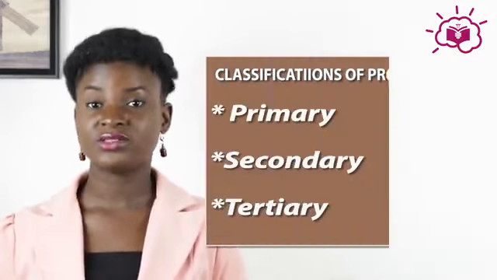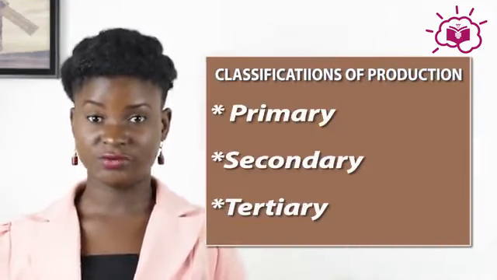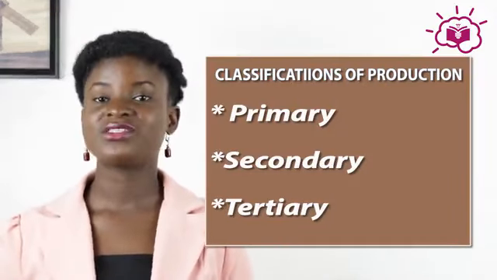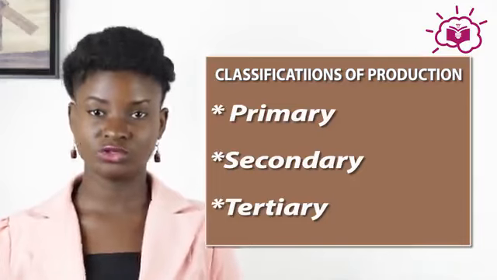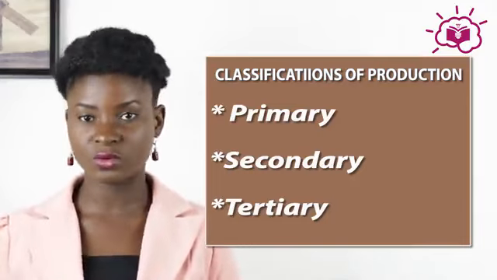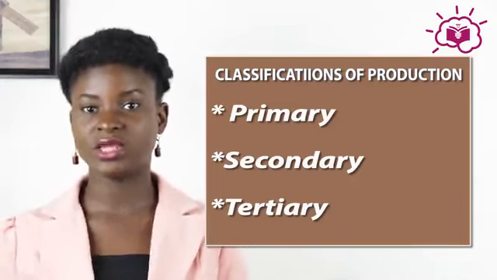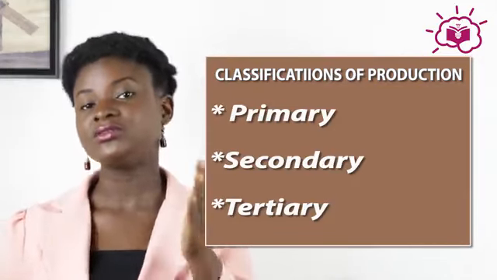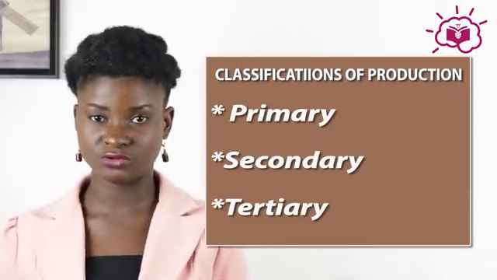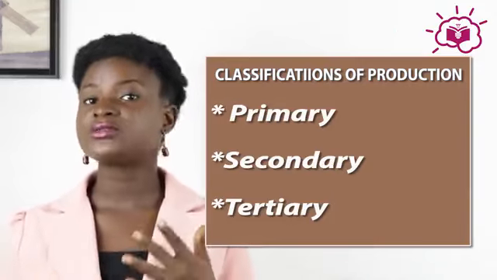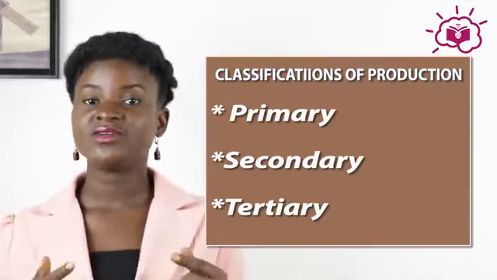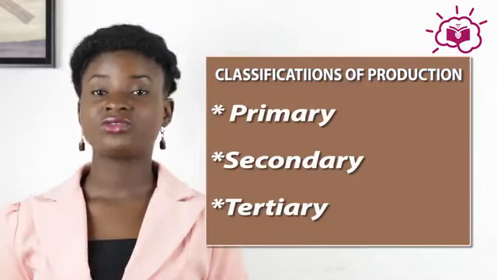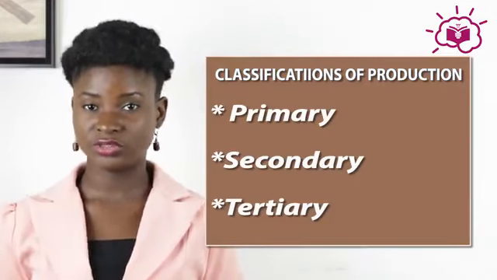Production is classified into 3 stages: the primary stage, the secondary stage, and the tertiary stage. The primary stage is the first stage in production, which has to do with procurement of raw materials, extracting them from their raw form. Then the second stage is the secondary stage, which has to do with processing the raw materials that were extracted during the procurement stage.